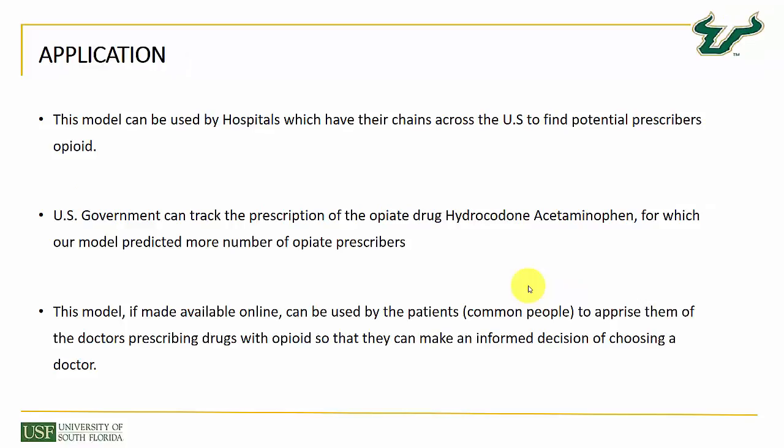Now coming to the application part, that is integrating a predictive model into the real world. This model can be used by hospitals which have chains spread across the United States of America to find the potential prescribers of opioids, which will definitely help reduce the fatalities or accidental deaths due to opioid overuse. Also, the US government can track the prescription of opiate drugs like hydrocodone acetaminophen, which had the maximum opioid prescribers. As I mentioned, it will definitely help in decreasing the death count.